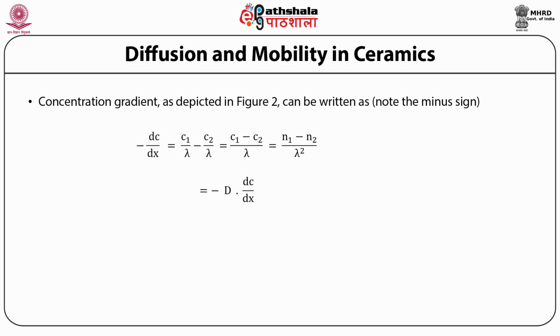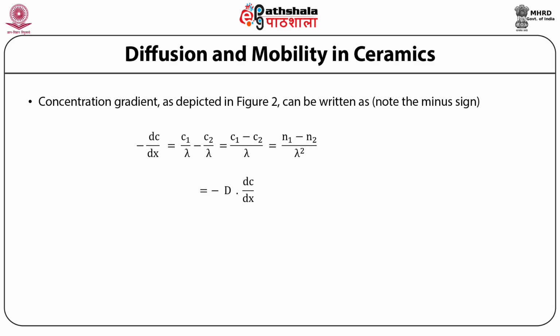So the concentration gradient as depicted in this figure can be written as minus dC by dx equal to C1 by lambda minus C2 by lambda, which comes out to be (C2 minus C1) by lambda, which is equal to (N1 minus N2) by lambda square. Hence the flux can be expressed in terms of lambda and dC by dx.